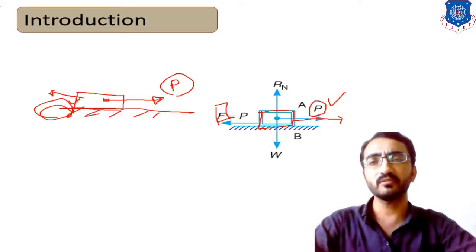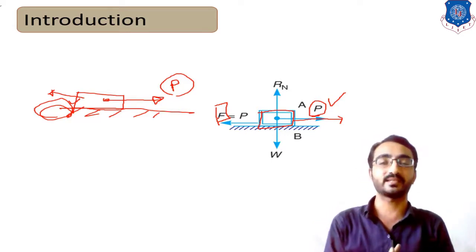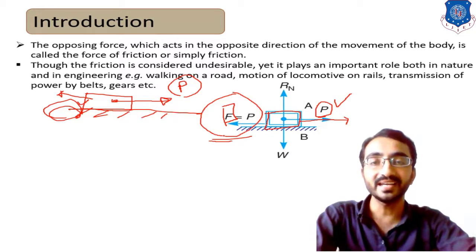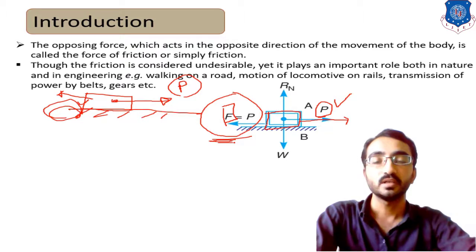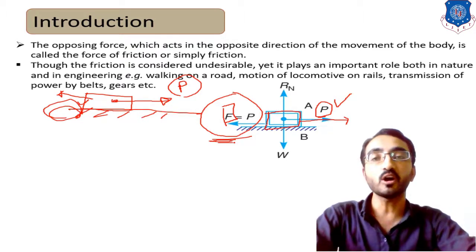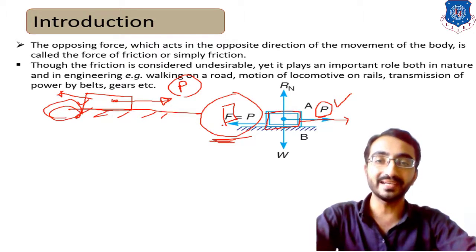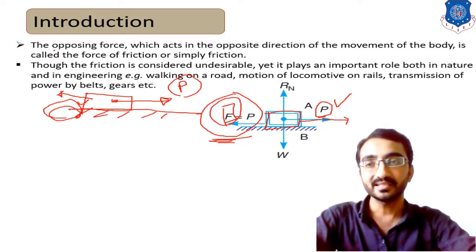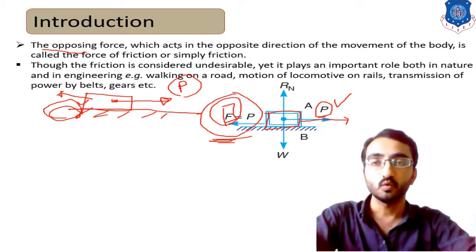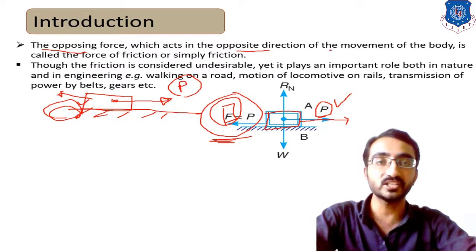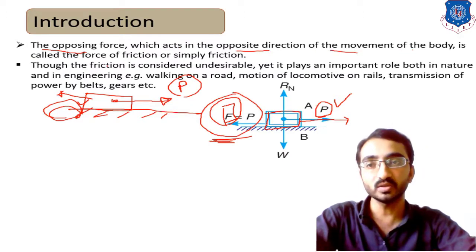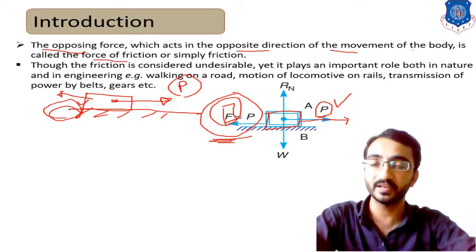In general we would like it not to exist, but the reality is that without this frictional force we can't even walk on the earth. So it is a mandatory force for many applications. The opposing force which acts in the opposite direction of the movement of the body is known as the force of friction.